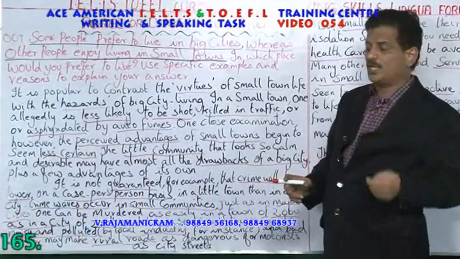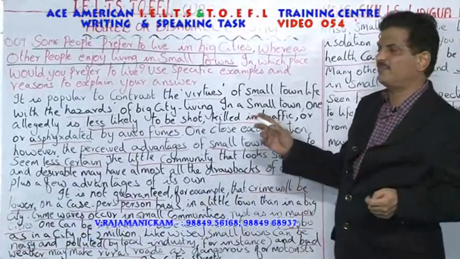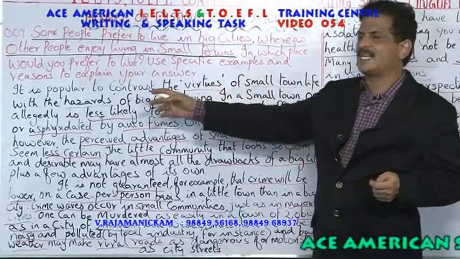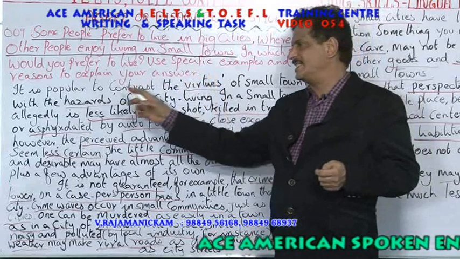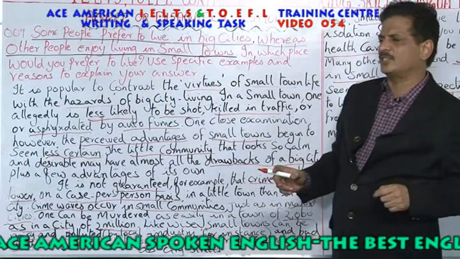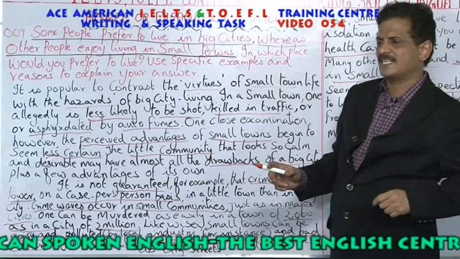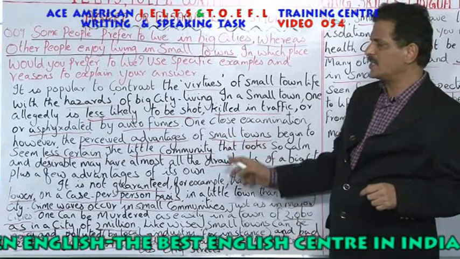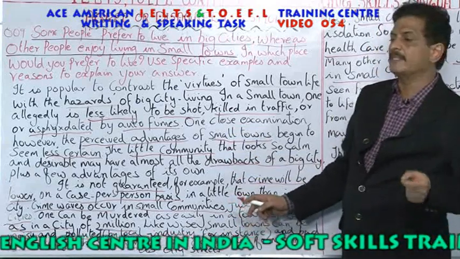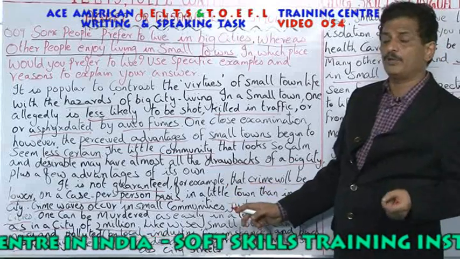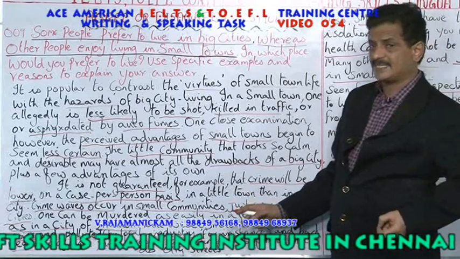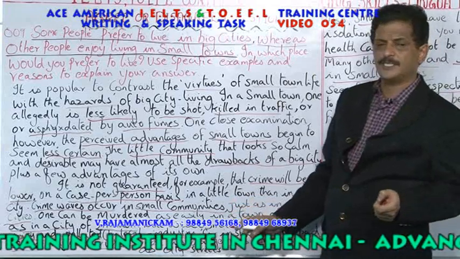So my dear friends, the topic here is: some people prefer to live in cities rather than villages. What is your choice? What do you prefer? Is it city life or village life? He starts with the virtues of town life and hazards of a big city. He also says it is not true that small towns are safer compared to big cities. In small towns also you have noise pollution, air pollution, equal criminal rates, community clashes, and terrorists.